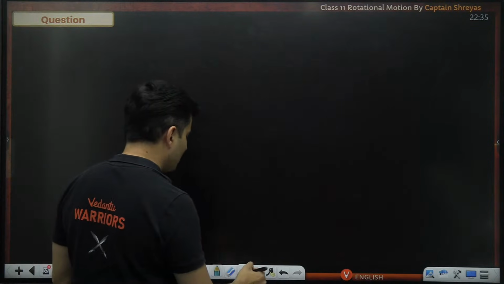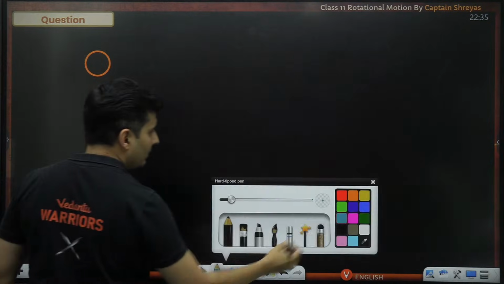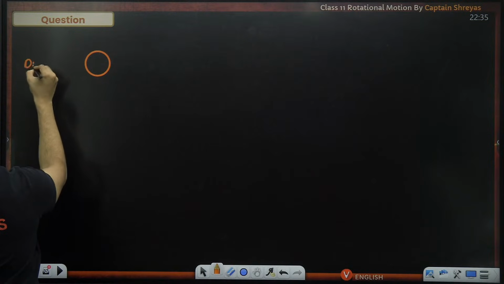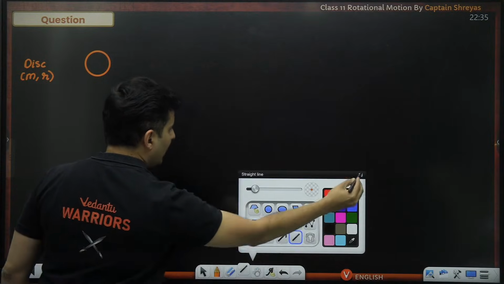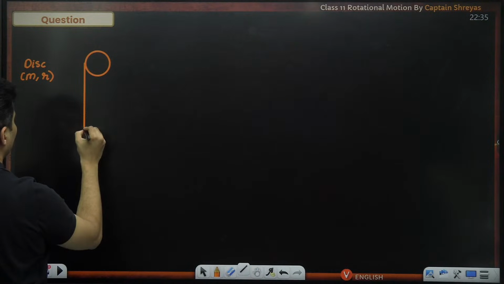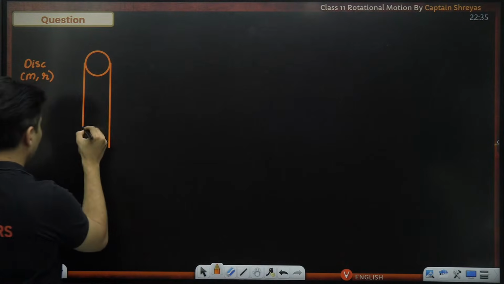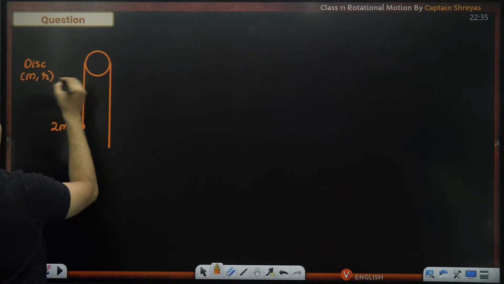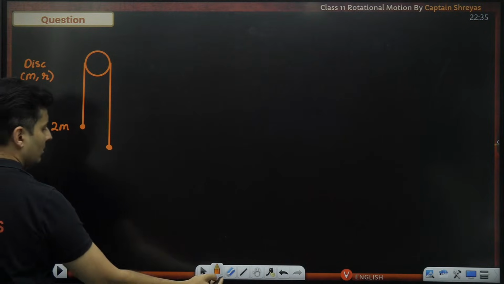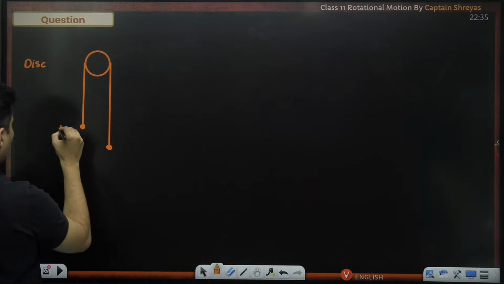So taking a question just for you. Our same regular question where we have this particular pulley, which is in the form of a disc of mass m and radius r. And what happens is we have a thread connected like this, which is wrapped over that pulley. This is m, this is m.